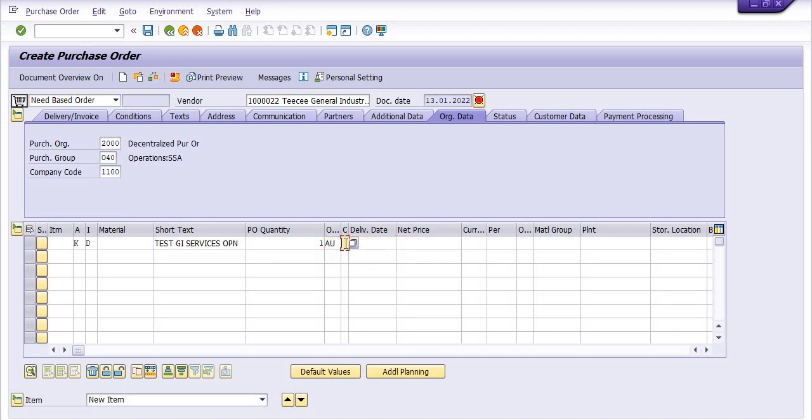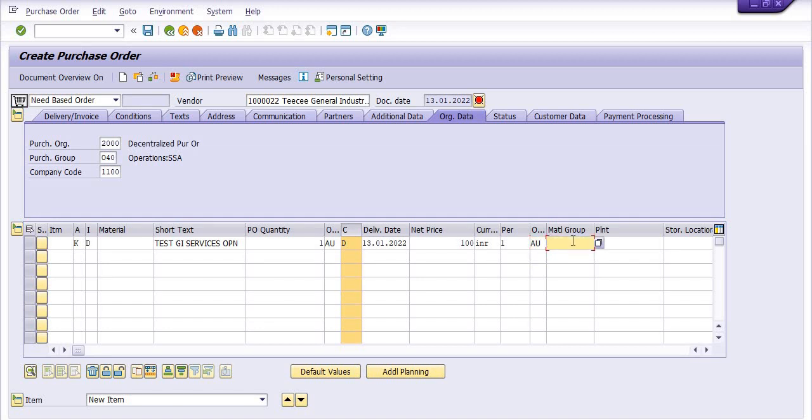The delivery date is just today's date. Net price is 100 because our basic price is 100. Currency is Indian rupees, per quantity, single quantity, and order unit is auxiliary unit.